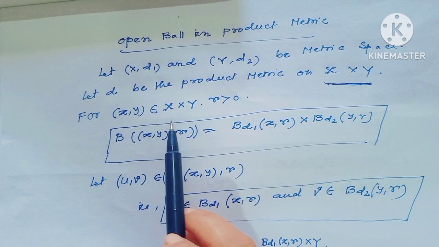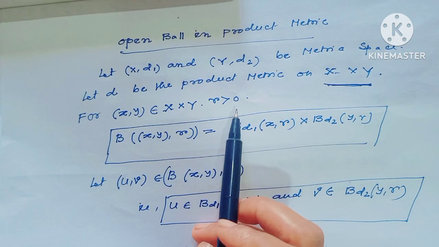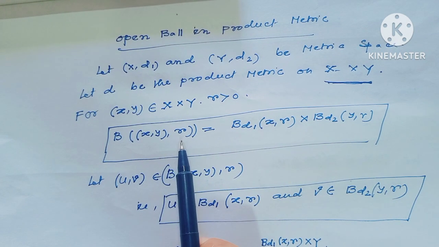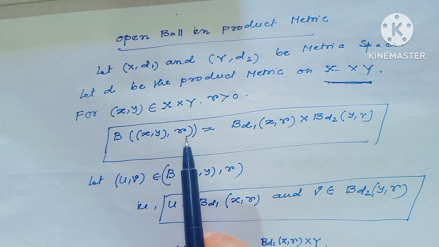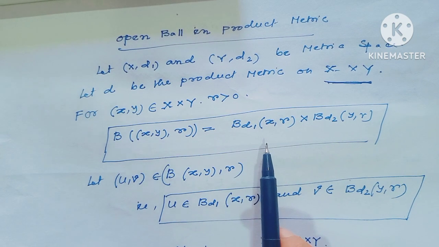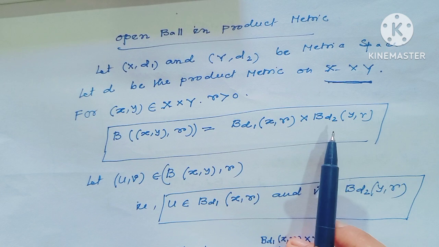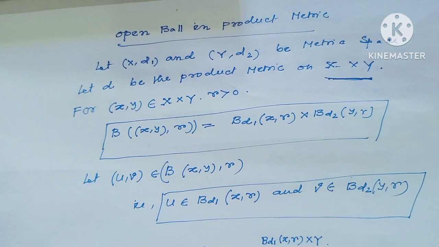And for (x, y) belonging to X cross Y and r greater than 0, B((x, y), r) is equal to B_d1(x, r) cross B_d2(y, r).